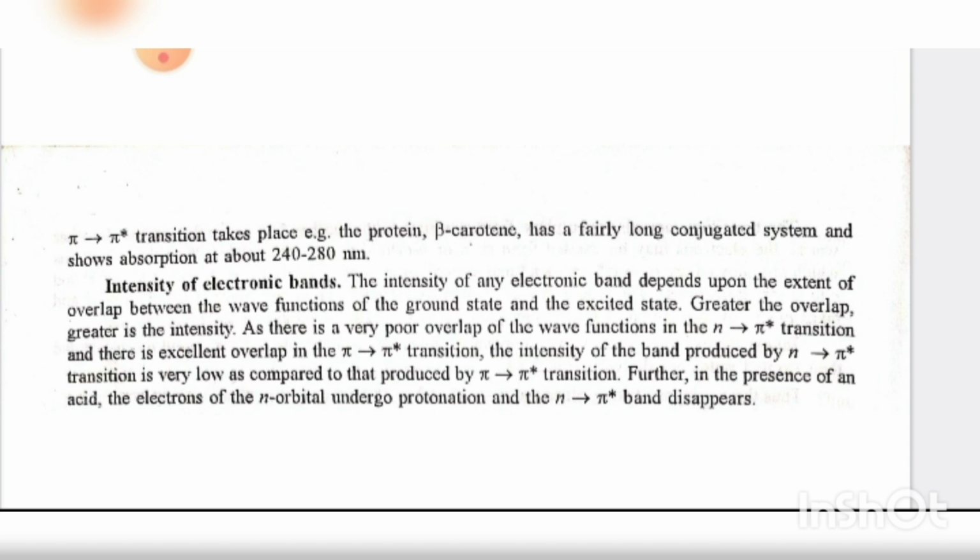Intensity of the electronic band. The intensity of any electronic band depends upon the extent of overlap between the wave function of the ground state and the excited state. The greater the overlap, the greater is the intensity. As there is a very poor overlap of the wave functions in the n to pi star transition, and there is an excellent overlap in the pi to pi star transition, the intensity of the band produced by n to pi star transition is very low as compared to pi to pi star transition. Further, in the presence of acid, the electrons of the n orbital undergo protonation and then the n to pi star band disappears. This is all for the electronic spectra. Thank you so much.